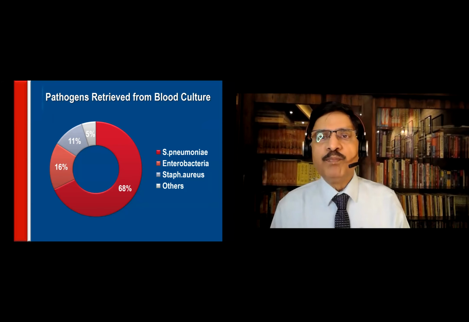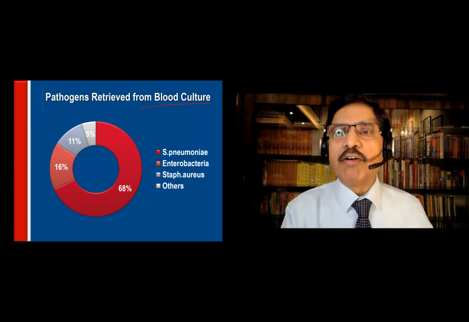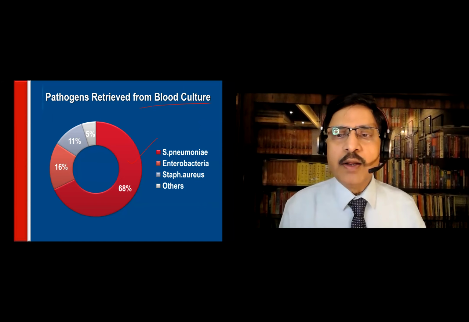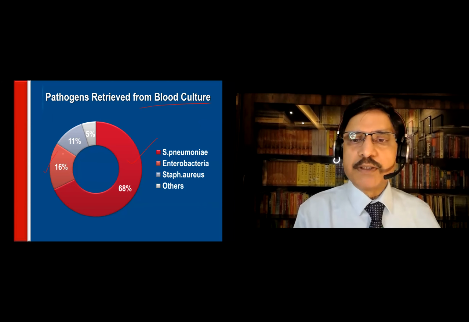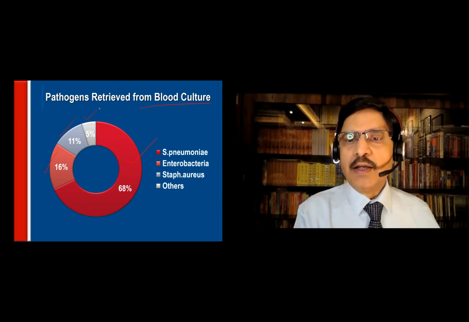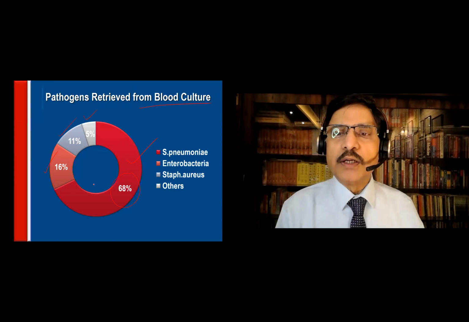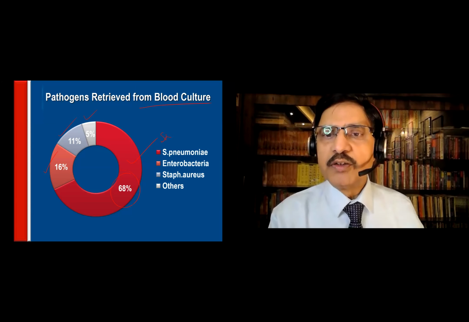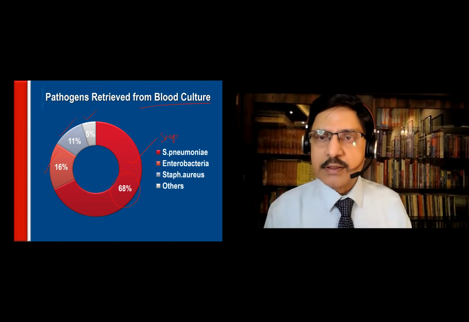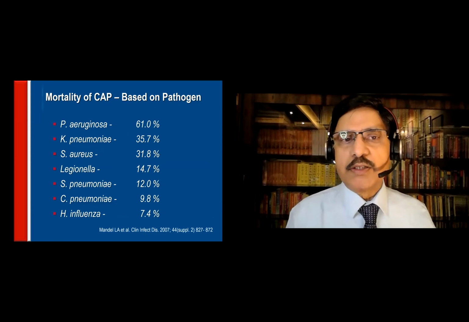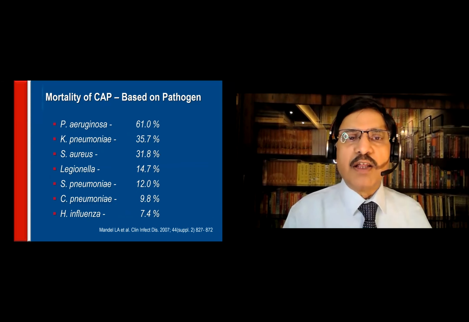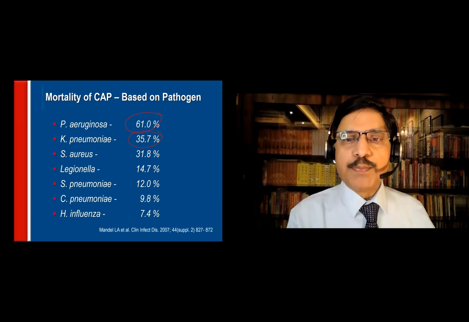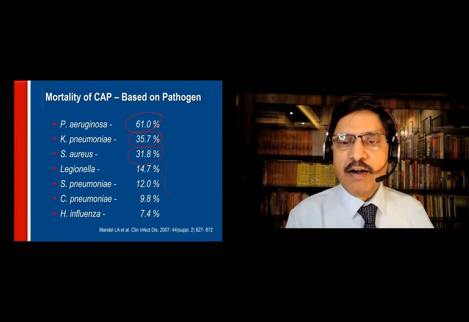Okay. Now, what are the various organisms retrieved from the blood culture? Obviously, Streptococcus pneumoniae is the first one. Enterobacteriaceae, 16%. Staph aureus, 11%, and others 5%. Two-thirds are Streptococcus pneumoniae, the pneumococcal pneumonia of previous days. So mortality based on the organism: you see highest mortality with Pseudomonas and Klebsiella and Staph aureus, and comparatively less with the other organisms.